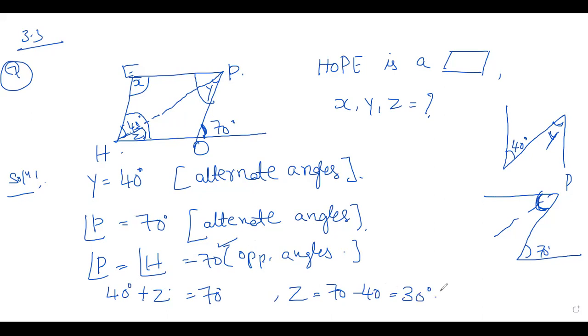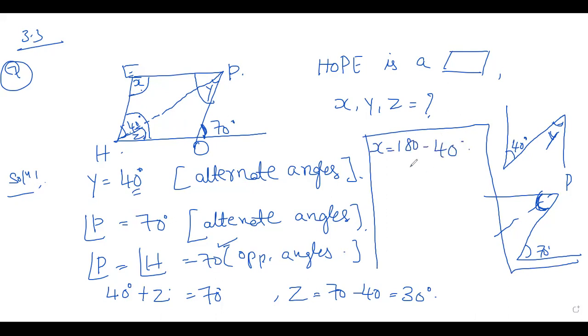Okay children, we got Y, Z, and you have to get X, right? So we have Y, Y is 40. So you can write X is equal to 180 minus 40. Sorry, it is P, P is 70, right? Not Y, P children, sorry.